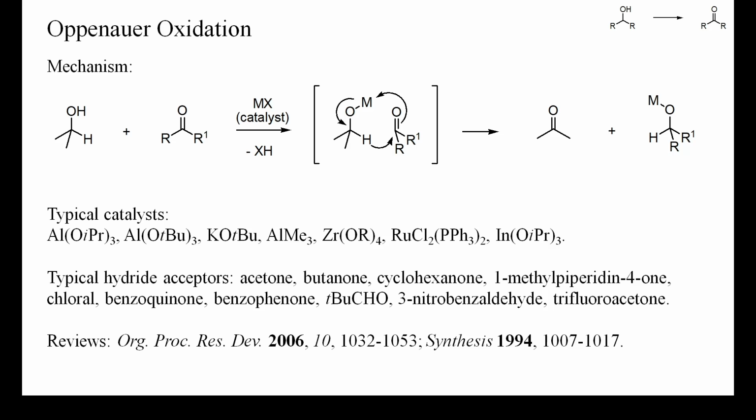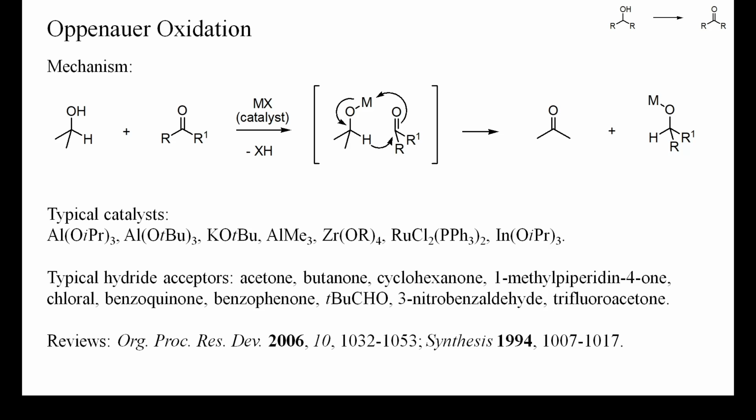Meerwein originally attempted to reduce aromatic aldehydes with ethanol and found that this could be cleanly accomplished with aluminum ethoxide. Alkali ethoxides could not be used because these were too basic and caused the products to undergo aldol condensation. Magnesium or calcium ethoxide were also much less effective reducing agents than aluminium ethoxide.